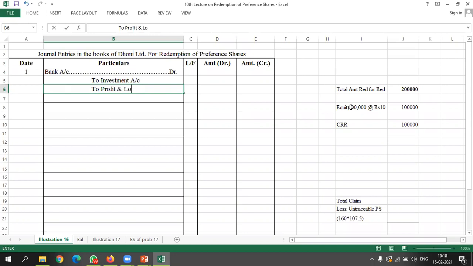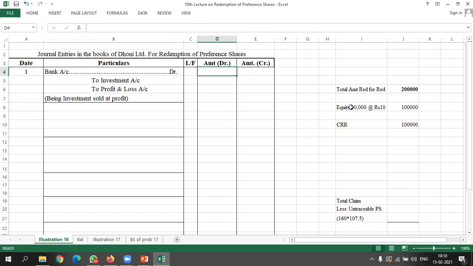Here we will write: being investment sold at profit. How much we got? 3,50,000. Of which 3 lakh belongs to the investment and 50,000 is our profit.